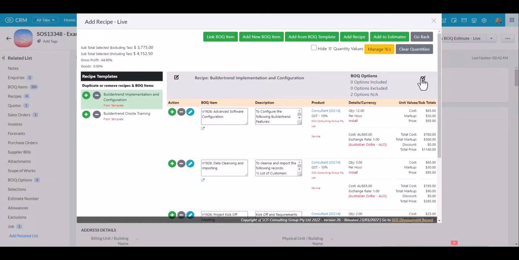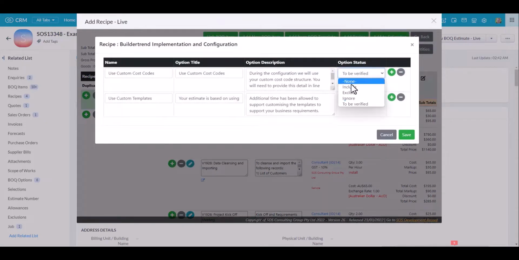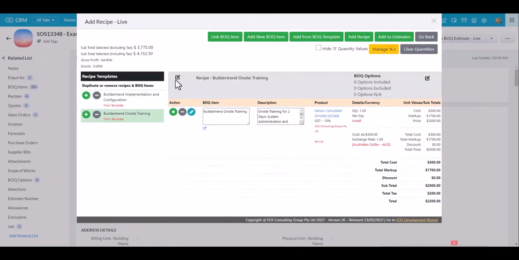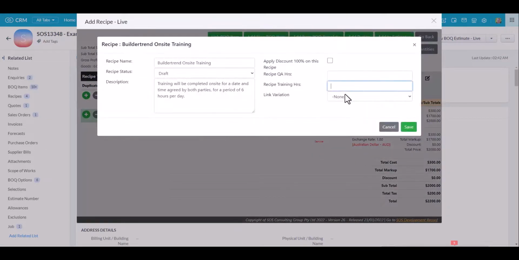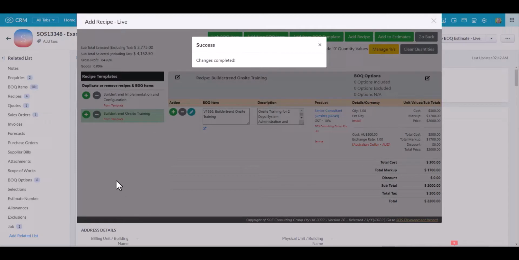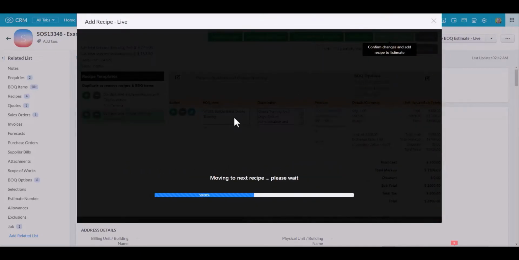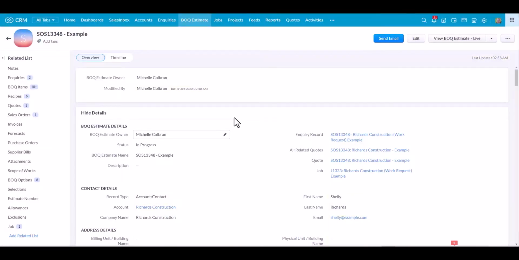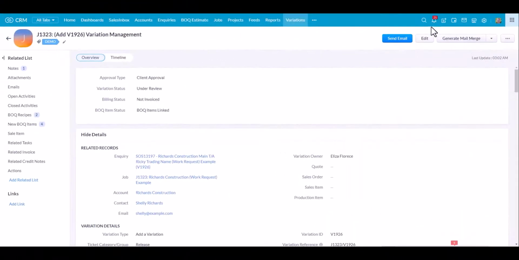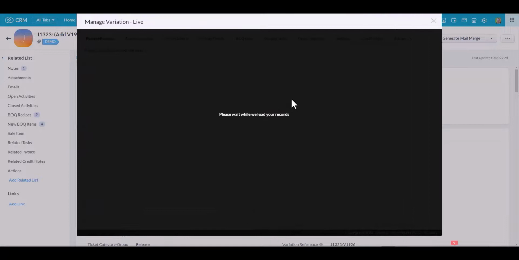Now I'm also going to use the little options feature over here to choose what's been included and excluded. I'll jump down to this second recipe, and I'll just link this one to my variation as well. Click on Add to Estimates, and I've now prepared the quote for the variation. There we go. So if I just go back to my variation widget, I'm going to open my variation back up. And I can see over here on the left hand side my recipes and my 4 BOQ items have already been connected to the variation.